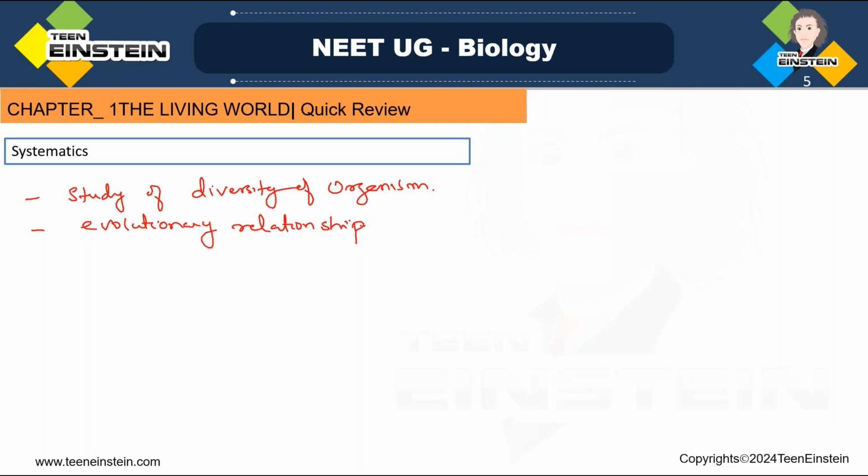And here is the systematic arrangement of organisms on the basis of identification, classification, nomenclature and taxonomy. On the basis of all these, we are doing the systematic arrangement. So we are studying the diversity of organisms, the evolutionary relationships of organisms, and the differences between organisms. On the basis of all these studies, we systematically arrange the organisms. That is called systematics.